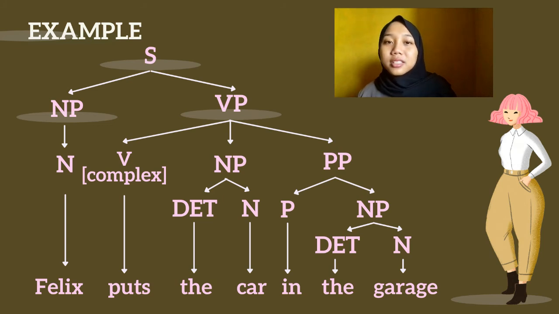And then puts the car in the garage is part of a verb phrase with put as the complex transitive verb, and the car is a noun phrase with the as determiner and car as noun.